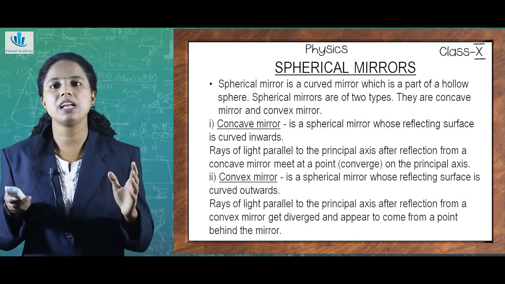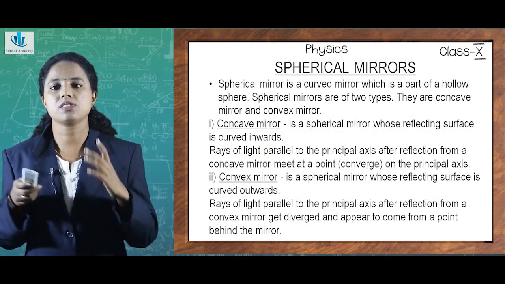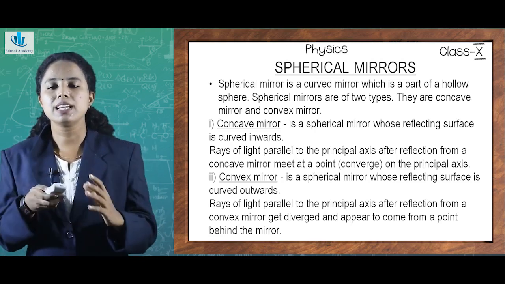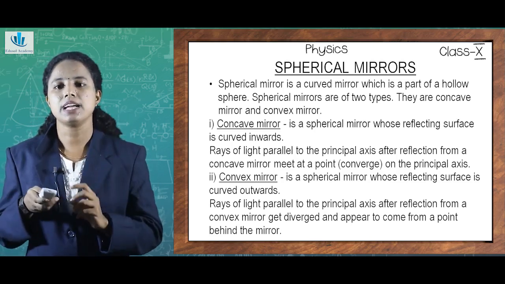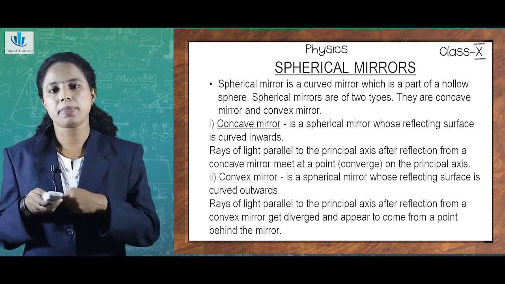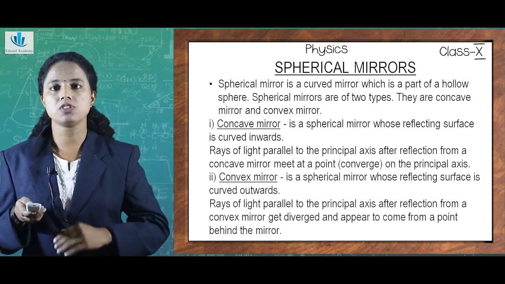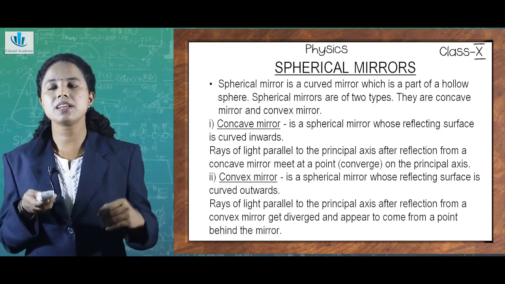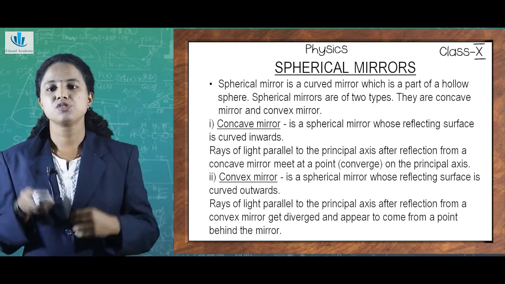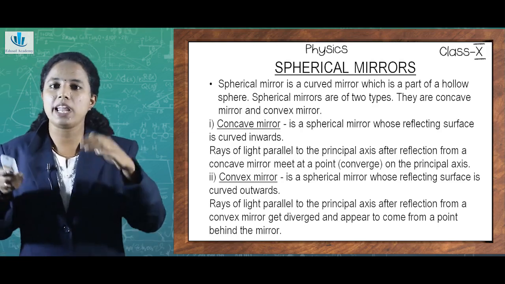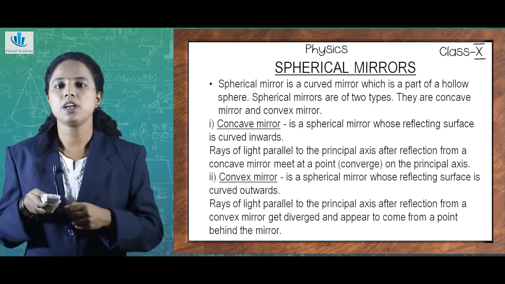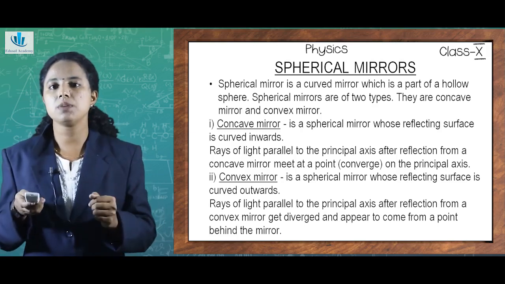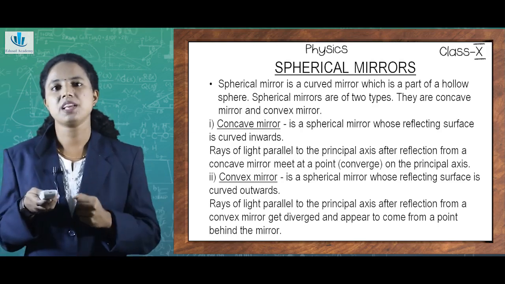In maths, you may have dealt with different types of figures like triangle, rectangle, spheres, circles, etc. So, a spherical mirror, as the name suggests, is a type of curved mirror. Plain mirror means, as we have already told, a flat mirror. So, spherical mirror means it is curved. Now the question is, does it curve inwards or outwards? So, it has two different categories: curved inward mirror and curved outward mirror.